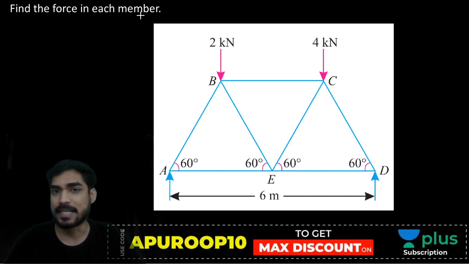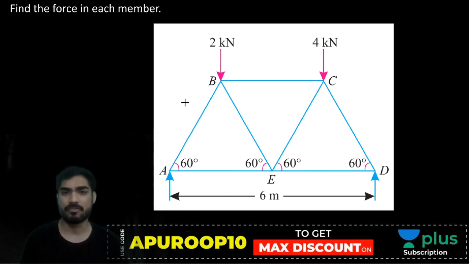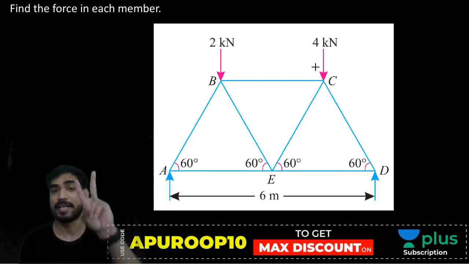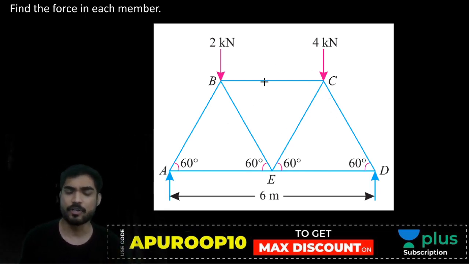Now I told you yesterday, it is not necessary to find the reaction forces first, but sometimes if you find the reaction forces, the solution becomes easier. So if you want, you can start from any joint if there are only two unknowns. But here, do you see any joint which has only two unknowns?